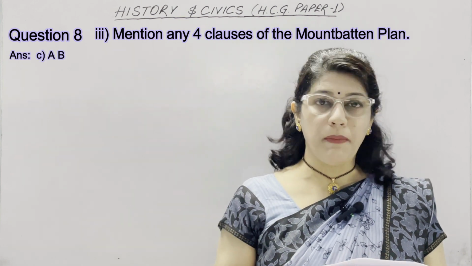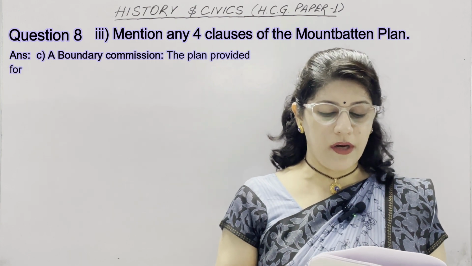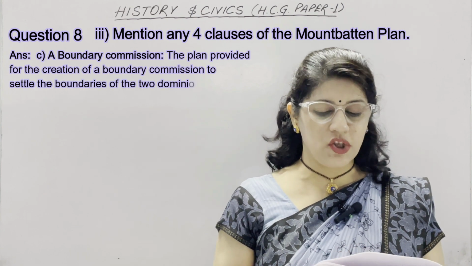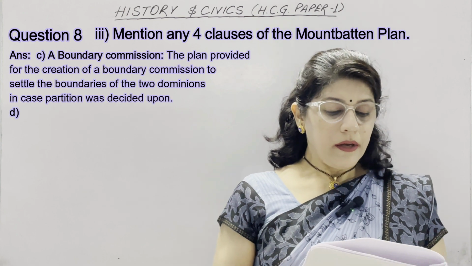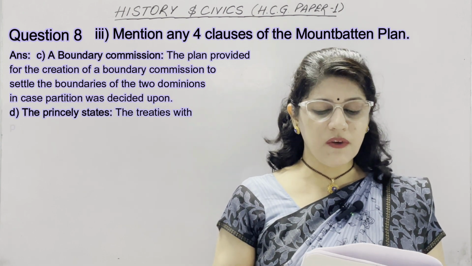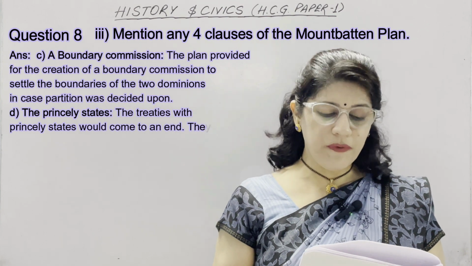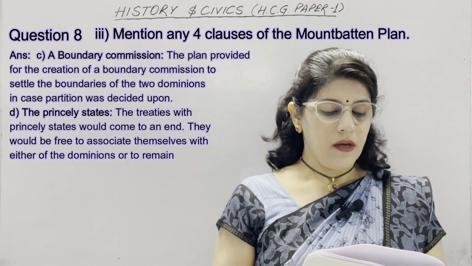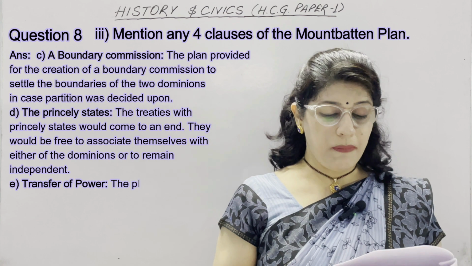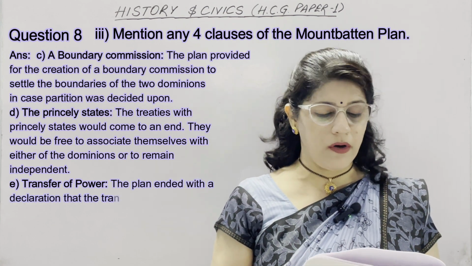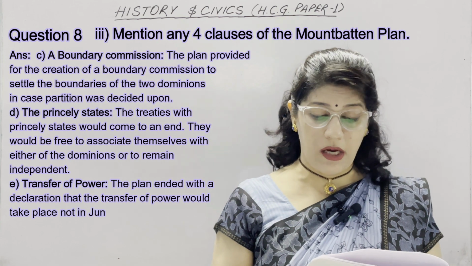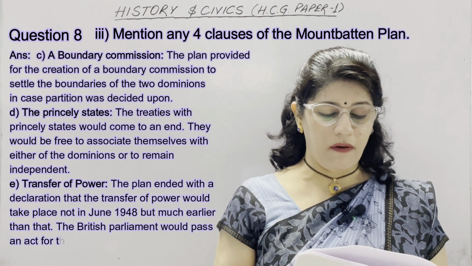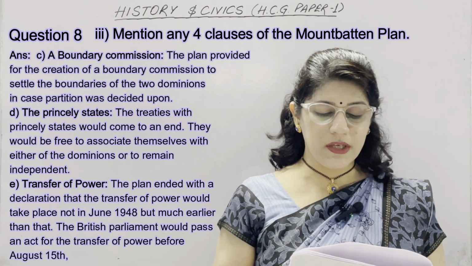Third heading is a boundary commission. The plan provided for the creation of a boundary commission to settle the boundaries of the two dominions in case partition was decided upon. Next heading is princely states. The treaties with princely states would come to an end. They would be free to associate themselves with either of the dominions or to remain independent. Last heading is transfer of power. The plan ended with the declaration that the transfer of power would take place not in June 1948 but much earlier than that. The British Parliament would pass an act for the transfer of power before August 15, 1947.